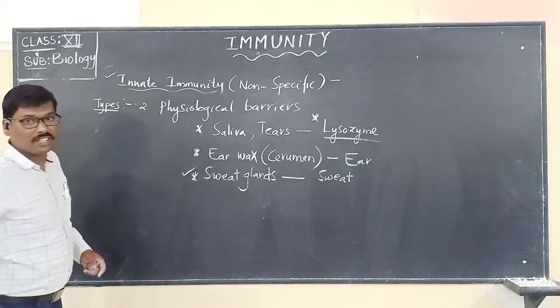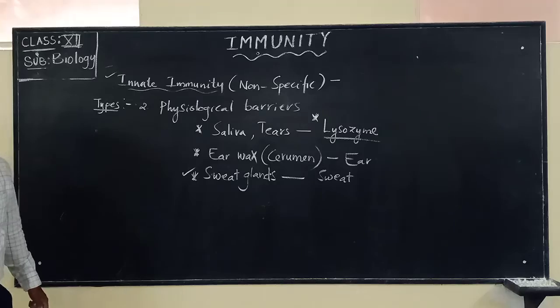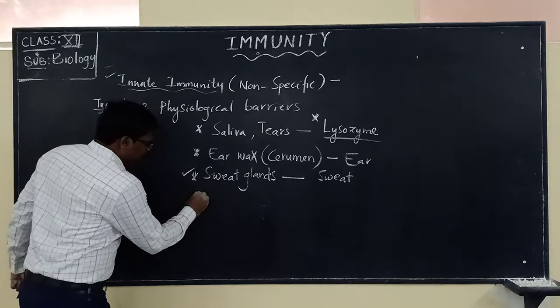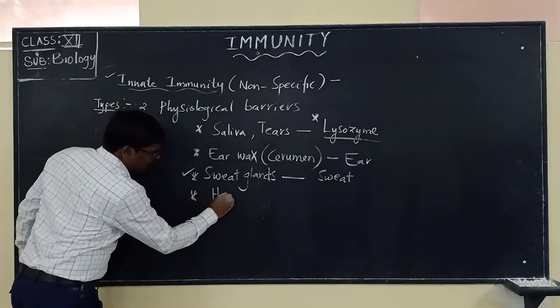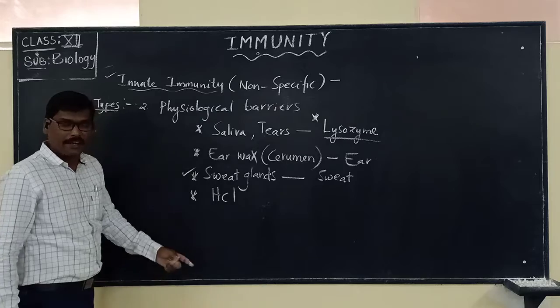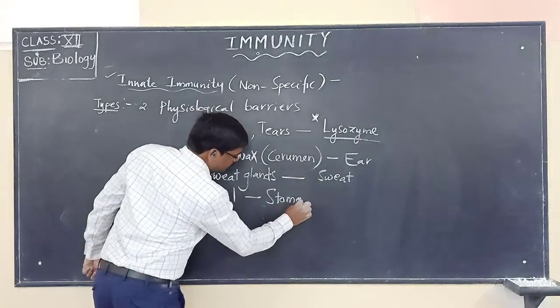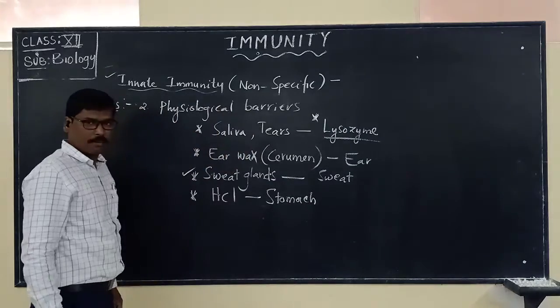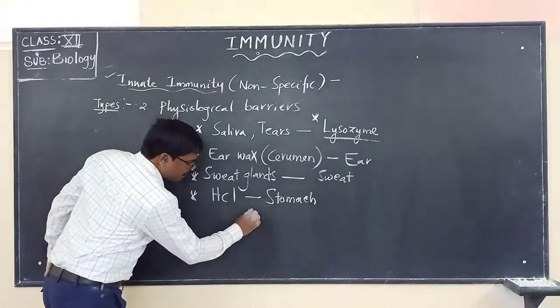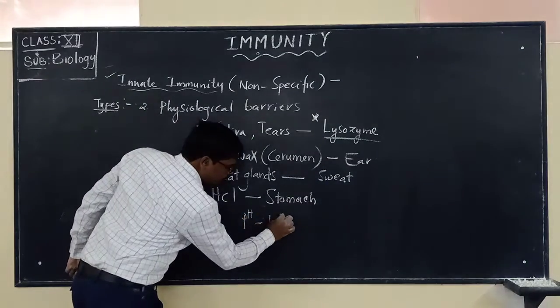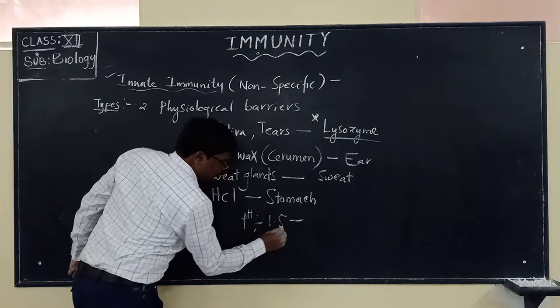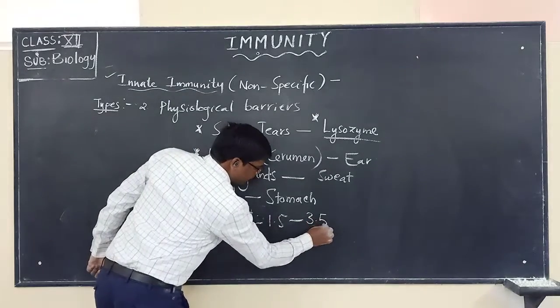So here is another one that we have to keep in mind, the HCl, hydrochloric acid, that is present in the stomach, where it maintains the pH of about 1.5 to 3.5.